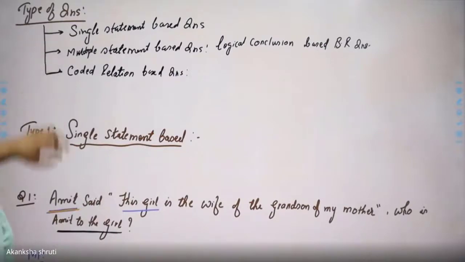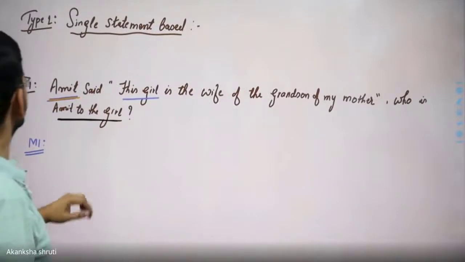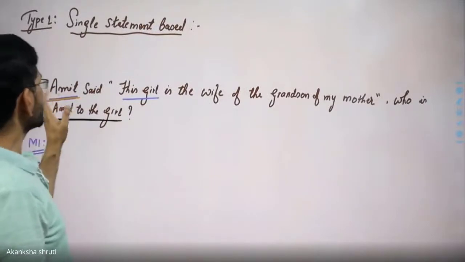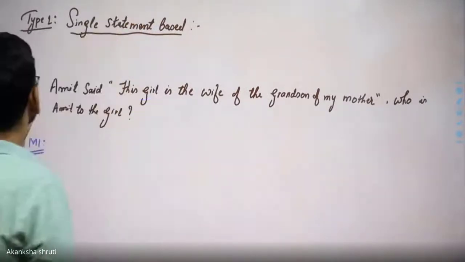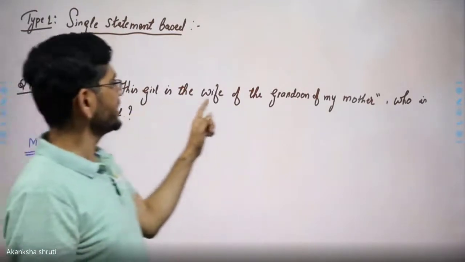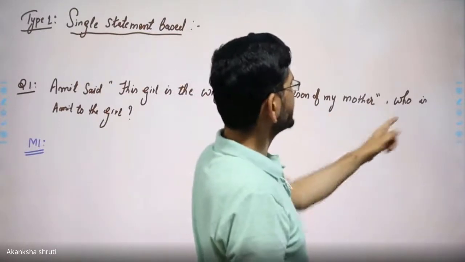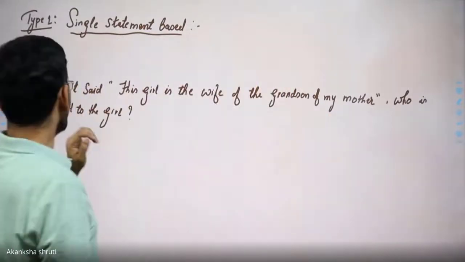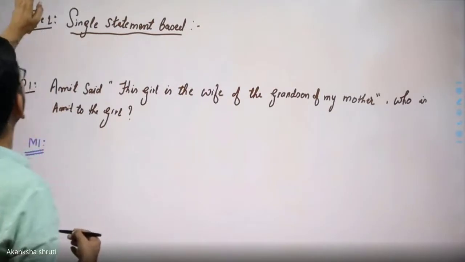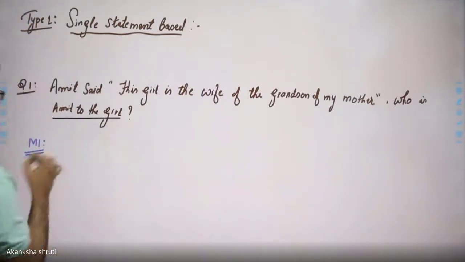Let us come to the first kind of question. So single statement based question. Let us take one question directly to understand how we are applying this. The question number 1. Amit said, this girl is wife of grandson of my mother. Who is Amit to girl? So here we have to find Amit to girl.